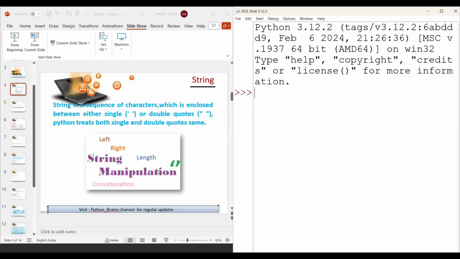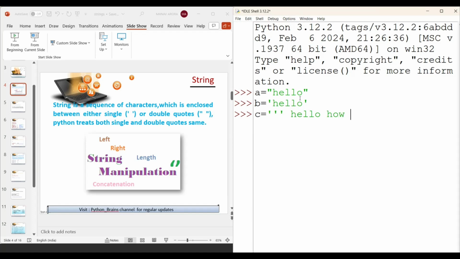So how can I define my string? This is A, my variable, and A is a string type variable. I use double quotes to define my string. In the same way, if I want to use single quotes, then it's okay. You can use single quotes also. If I want to store a big sentence or big paragraph, then you can use triple quotes also.